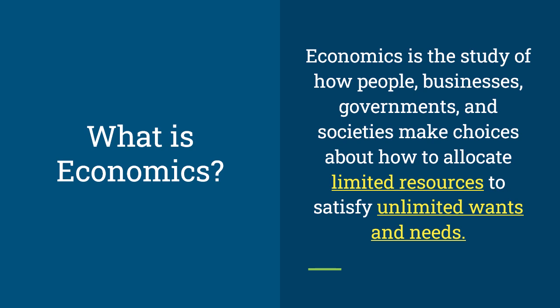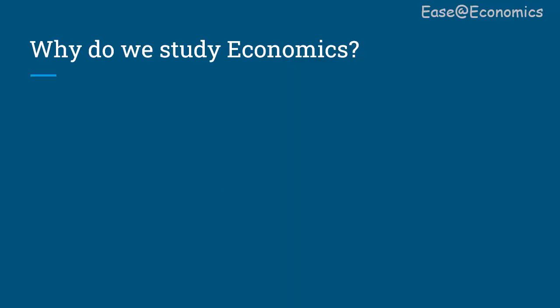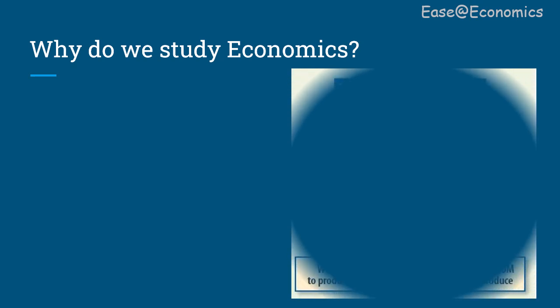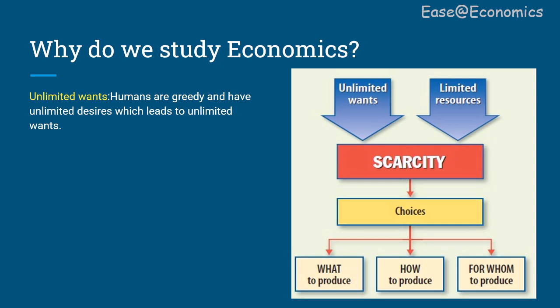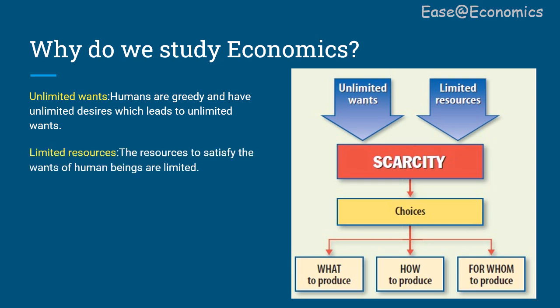We can further understand the definition with the help of a flowchart. This flowchart here explains that human wants are unlimited. Since humans are greedy, they have multiple desires, and as soon as one desire is fulfilled, the other emerges. And the resources to satisfy these unlimited human wants are limited. Let's take an example. With a given pocket money, you can either buy a gift for your friend's birthday or you can go and enjoy a movie. In this example, pocket money is a resource which can be put to more than one use. Due to this, the problem of choice arises.